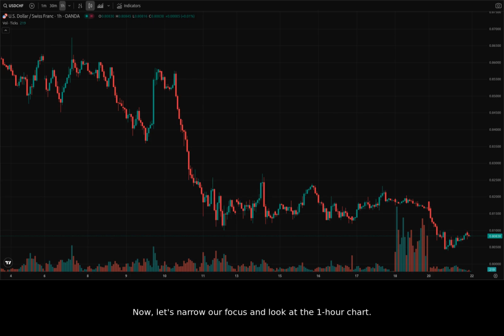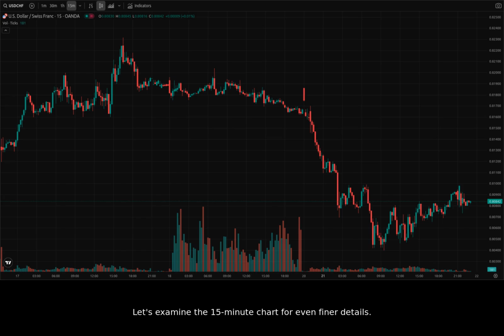Now let's narrow our focus and look at the 1-hour chart. We can see more granular price action here. On the 1-hour chart, we can see recent consolidation. There's a potential for a short-term bounce, but overall, the trend remains down. This suggests that any upward movement might be a temporary retracement before further decline.